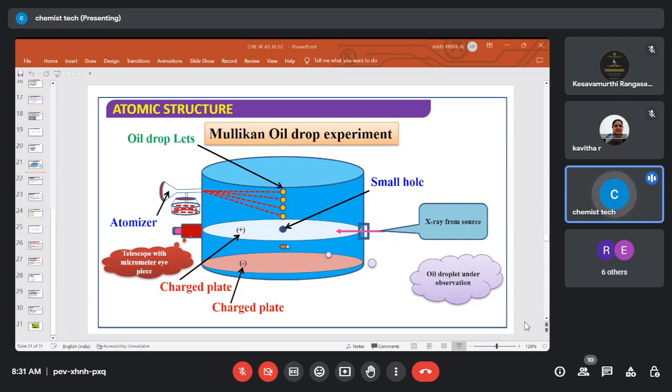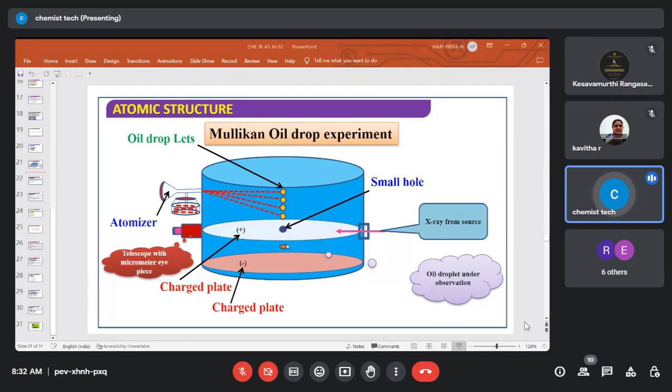Now the oil is surrounded by the e minus. So there are two forces acting. One is the gravitational force. The other one is the electrode force. Like we have a positive plate here. The oil is surrounded by the electrons. So now the oil is a negatively charged particle which is attracted towards the positive plate. So there are two forces acting on it.